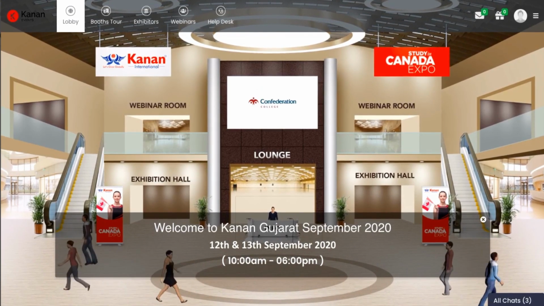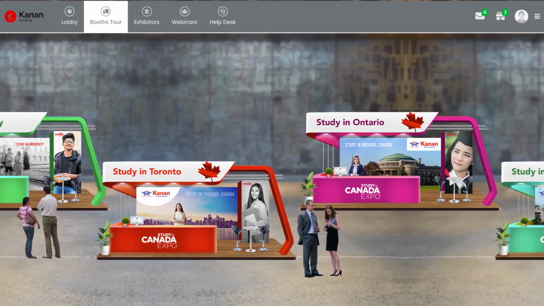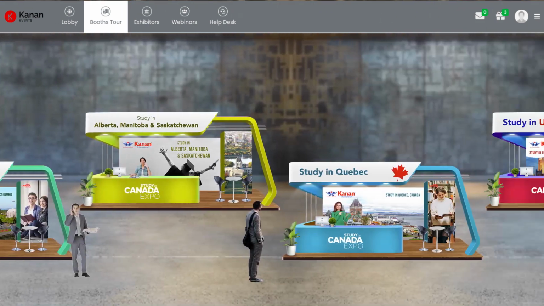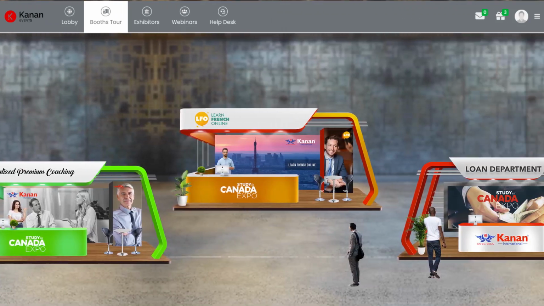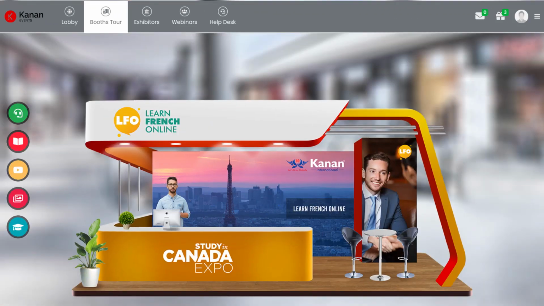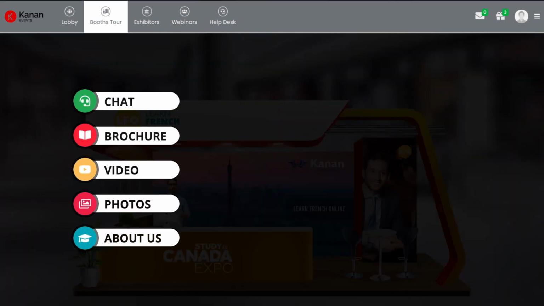First, let's go to the booths area. The booths cover every aspect of your study abroad journey. While at the booth, you can download college brochures, watch videos, or interact with an expert on the topic.